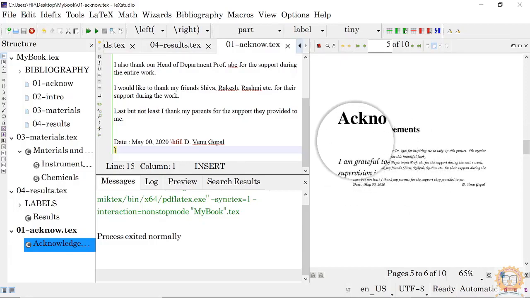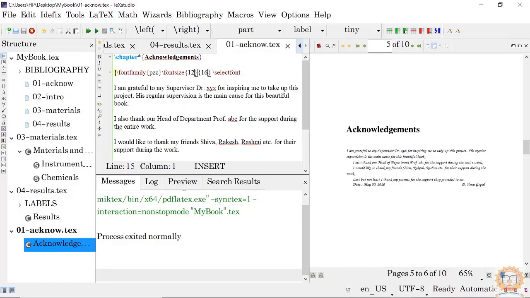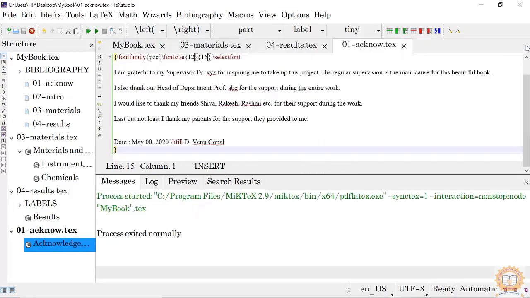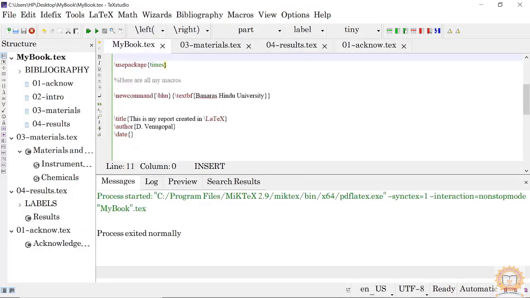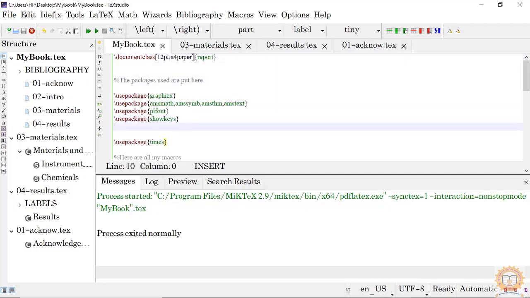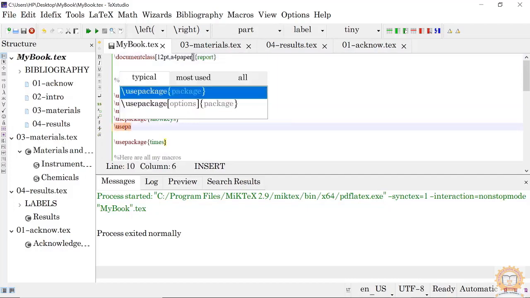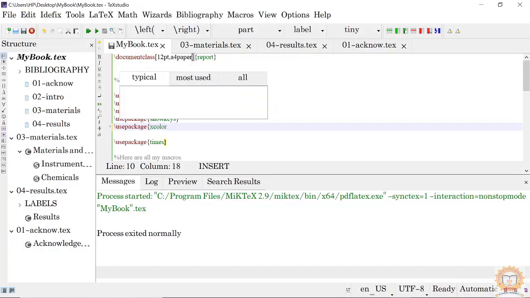Suppose you want color, you can use a color package like xcolor. What I will do is in my book, here I use a package called use package xcolor.